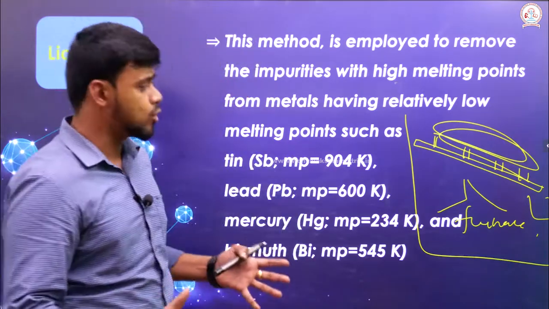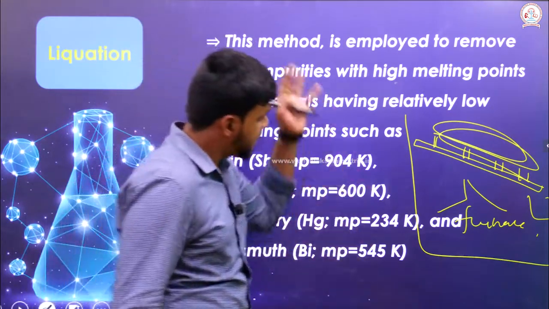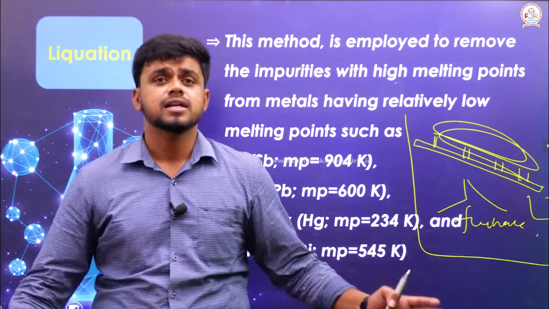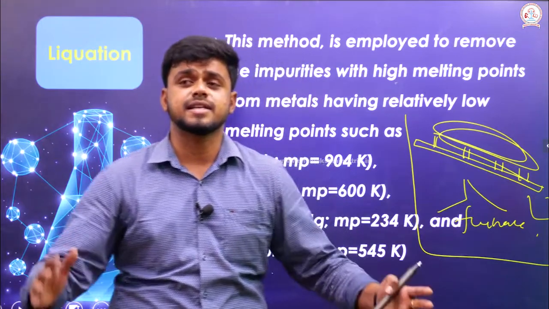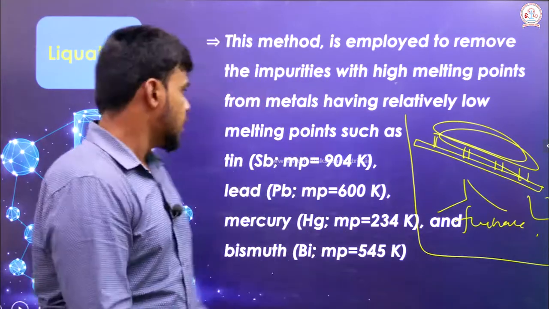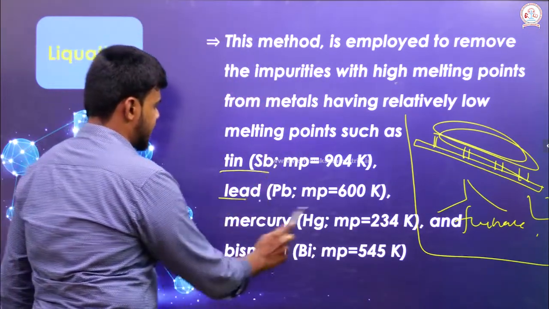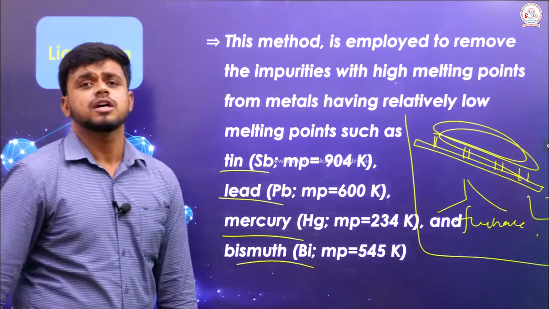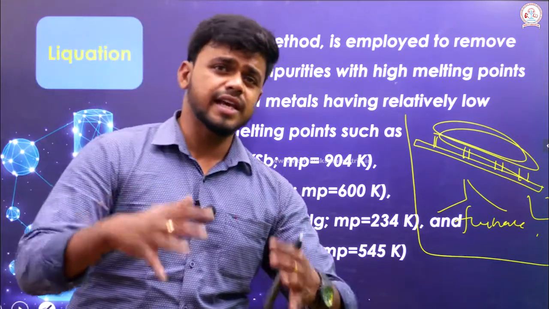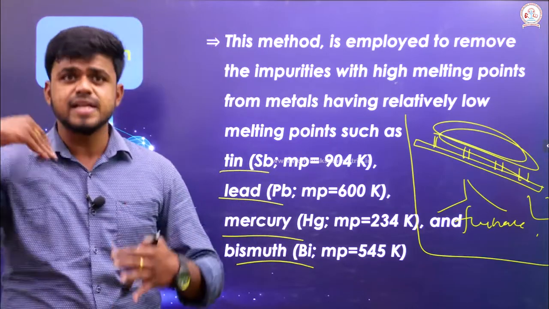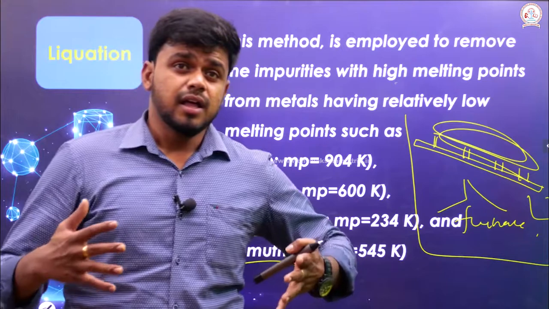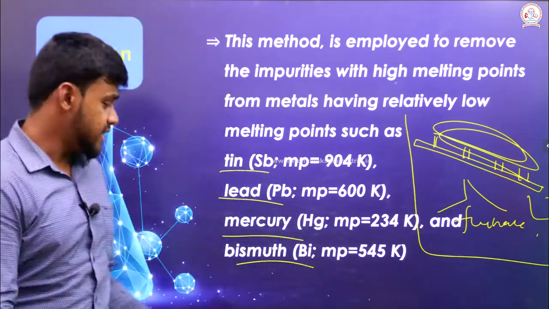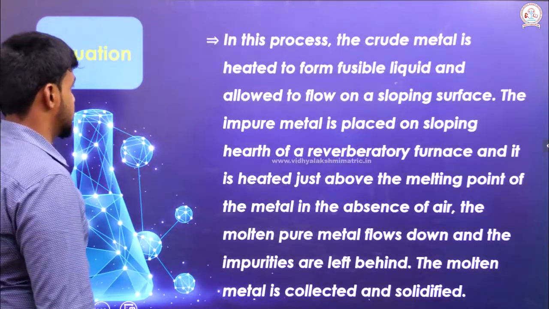So when the metal has a low melting point when compared to the impurity, the metal flows down as a liquid and is collected separately in a separate container here, right? What sort of metal can I use? Tin, lead, mercury and bismuth, because those metals show very low melting points when compared to their impurities. So those metals can be separated from the impurity using this liquefaction process, right?